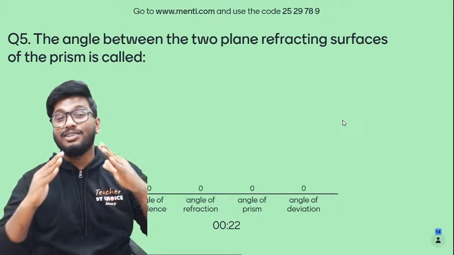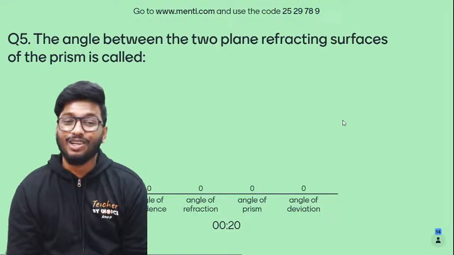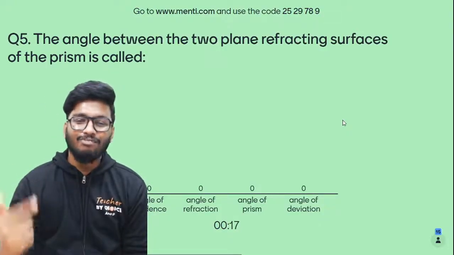The angle between the two plane refractive surfaces of a prism is called as what? Angle of incidence, angle of refraction, angle of prism, or angle of deviation.